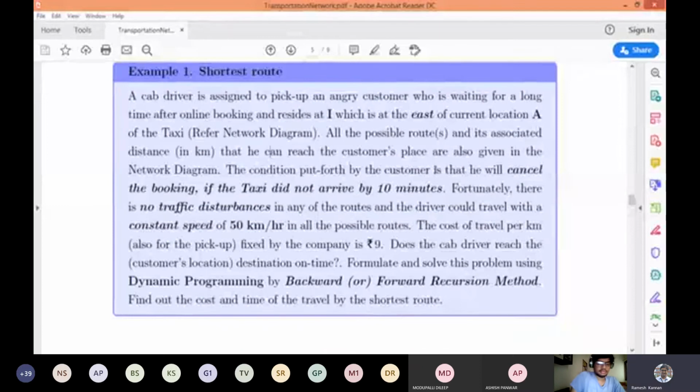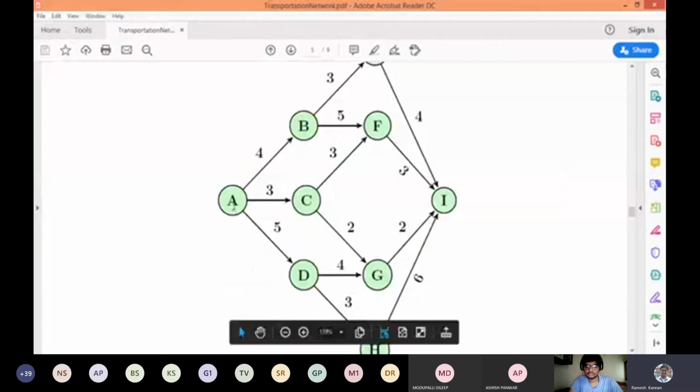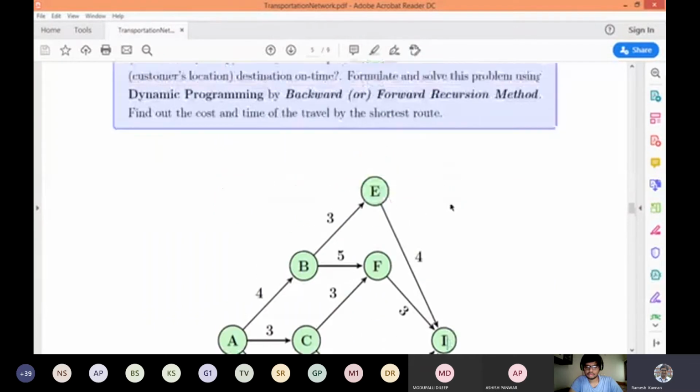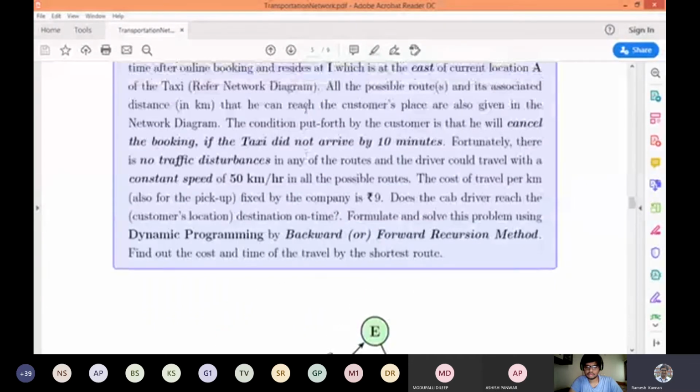And the condition put forth by the customer is very, very important. The customer says that he will cancel the booking if the taxi driver does not arrive within 10 minutes. Which means that when the driver is at A and the customer is at I, the customer says if he doesn't come within 10 minutes, I'm going to cancel the booking. And fortunately, there are no traffic disturbances. I'll come back to this.